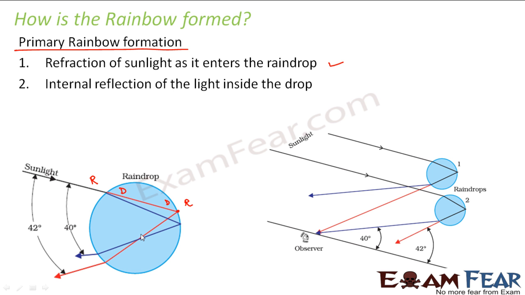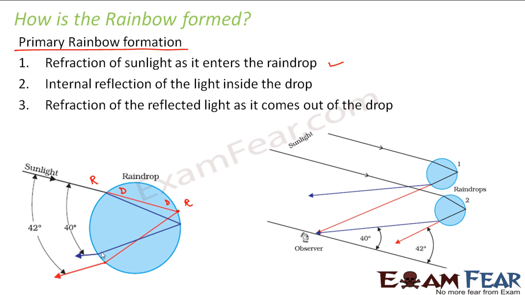So total internal reflection takes place, and as a result it again reaches this point where it is moving from a denser medium to a rarer medium, and refraction takes place. Therefore the light again bends. Here you can see that when the sunlight enters, the angle of deviation for red and violet lights is different. Red deviates less and violet deviates more. So as a result, the light which is entering is the sunlight, and the light which is coming out is the different colors of light.